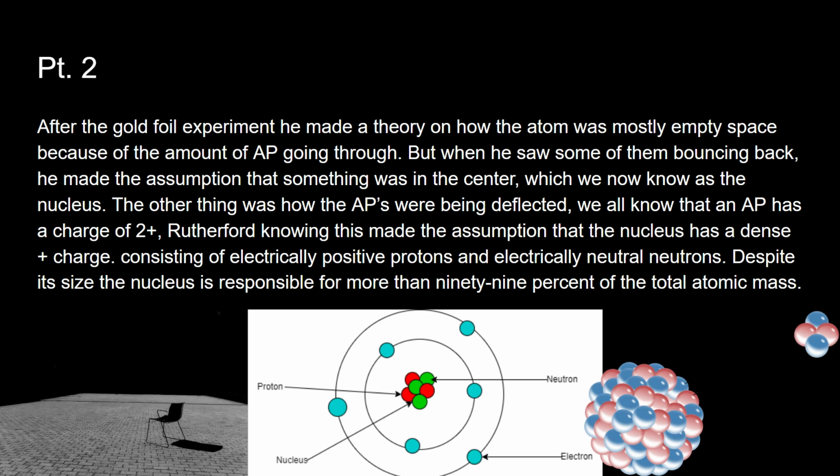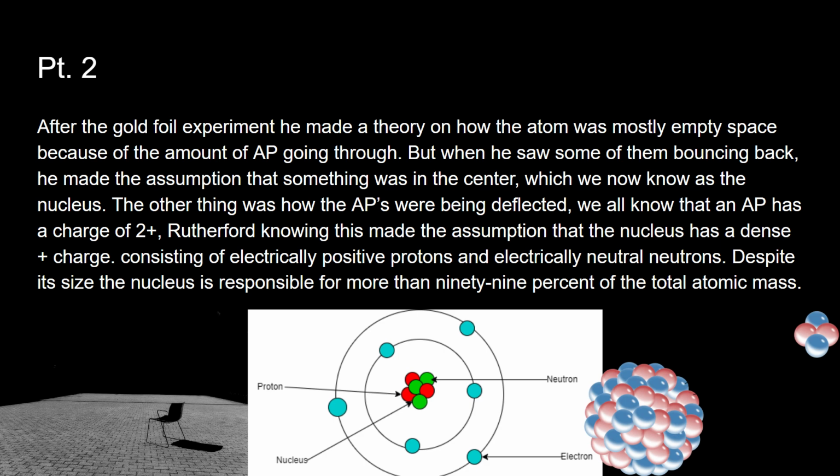Part 2. After the gold foil experiment, he made a theory on how the atom was mostly empty space because of the amount of alpha particles going through. But when he saw some of them bouncing back, he made the assumption that something was in the center, which is now known as the nucleus.